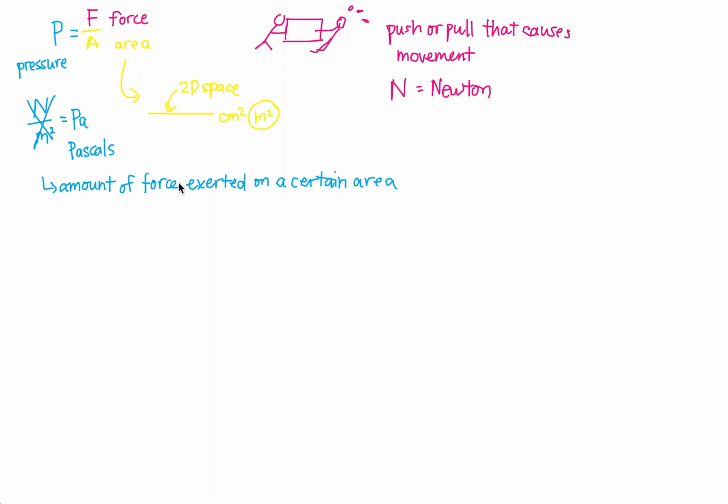So you can push and pull as much as you want, but pressure only looks at where that force is put on. For example, in this drawing here, this person is pushing, the area that they're pushing is only this little bit here. And the area that they're pulling, again, is only this little bit here. So pressure is very, very affected by area. Just keep that in mind. Now we know what area is, what force is, and what pressure is. So let's talk about some examples of pressure.